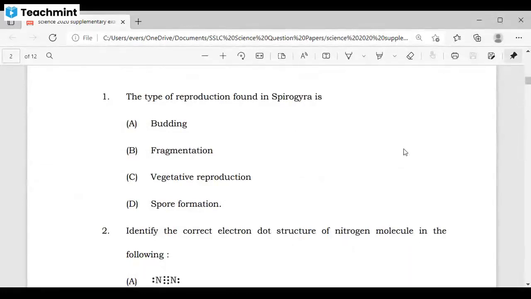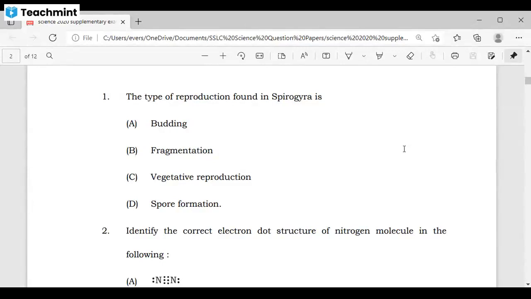As you can see, question number 1: the type of reproduction found in Spirogyra is. Actually, this question is from the chapter How do Organisms Reproduce. But unfortunately, this topic has been deleted from this chapter, so we are not going to study this part.